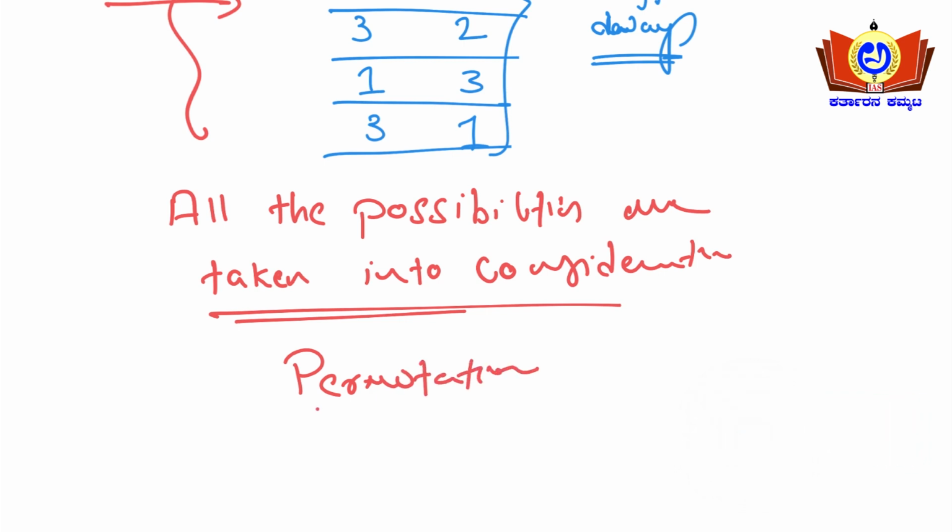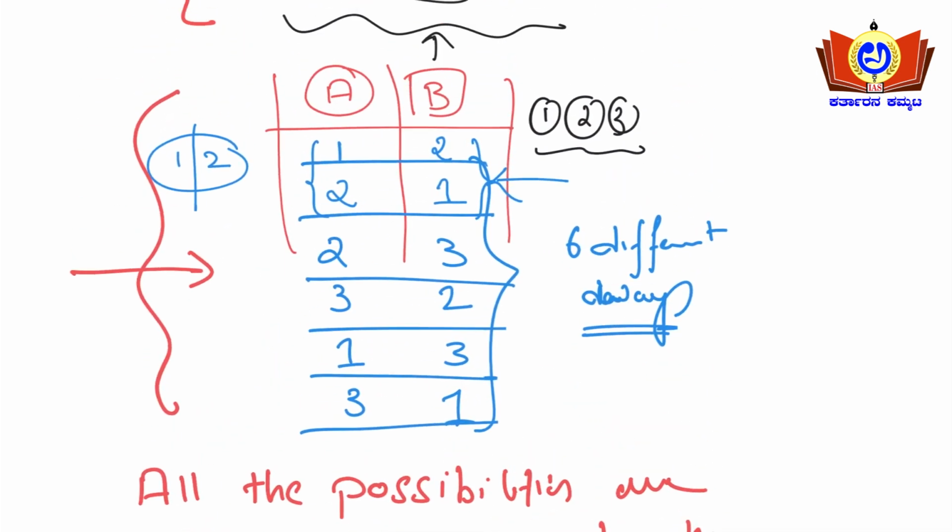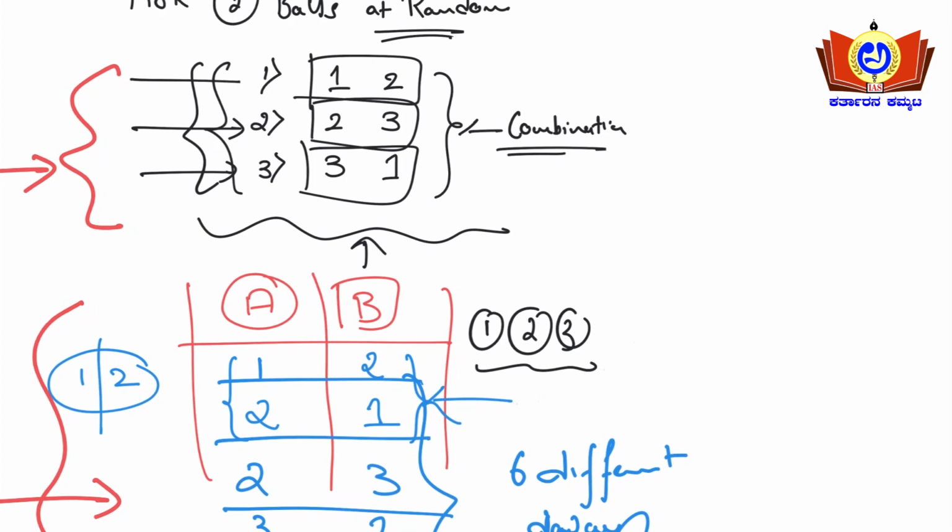Then this is known as permutation. If only the required possibilities are taken, then this is known as combination. This is the definition of permutation and combination. You need not remember any definition, but you need to understand how the concepts work based upon the questions. If the question asks for permutation, then the second concept works. If the question asks for combination, the above concept works.